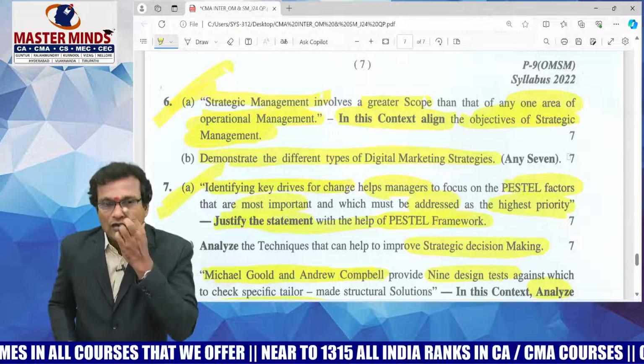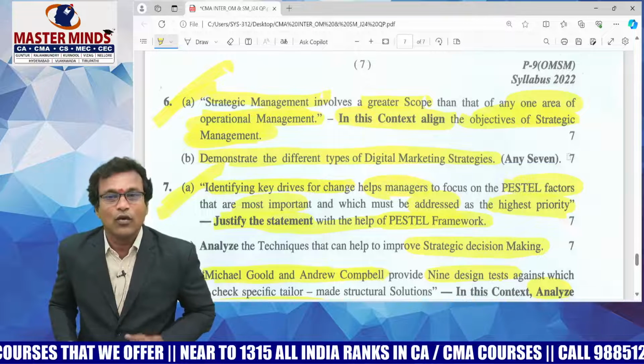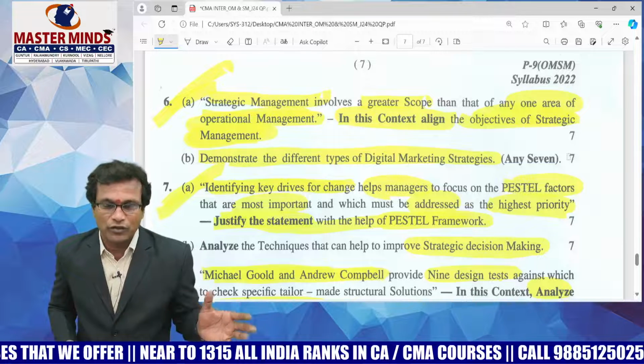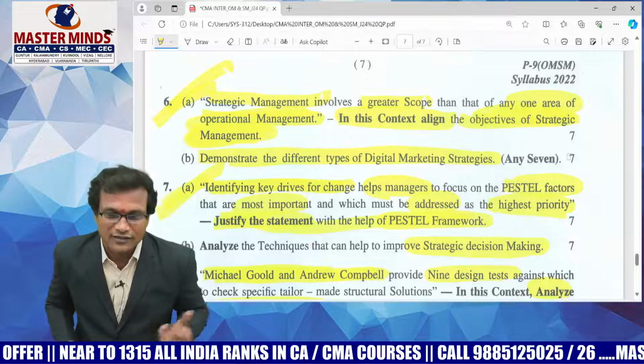I hope all the students have performed very well in today's CMA Inter OM and SM examinations put together. God bless you. 60 plus or 70 plus or even more marks in this examination.